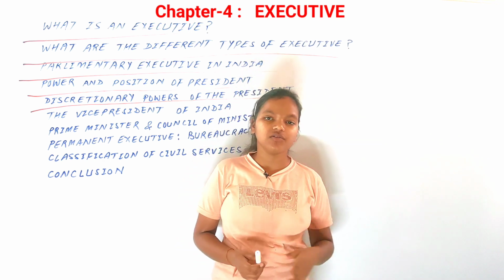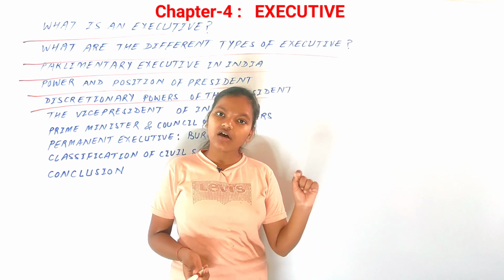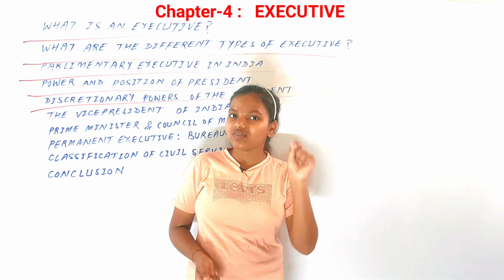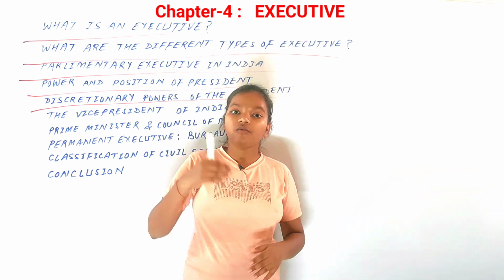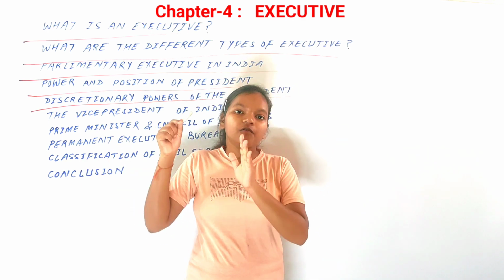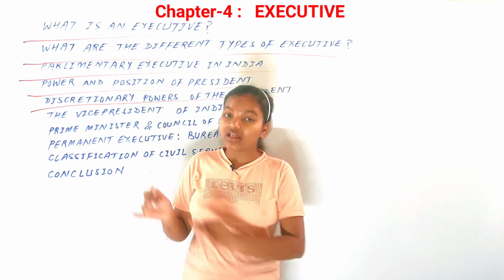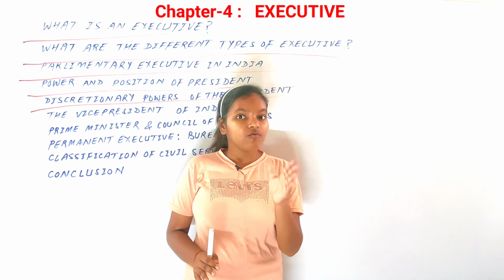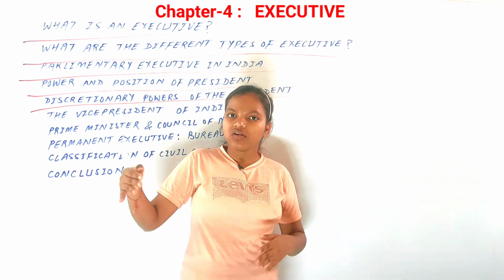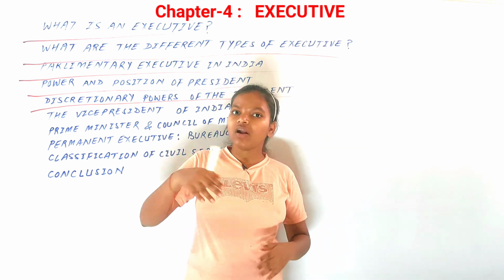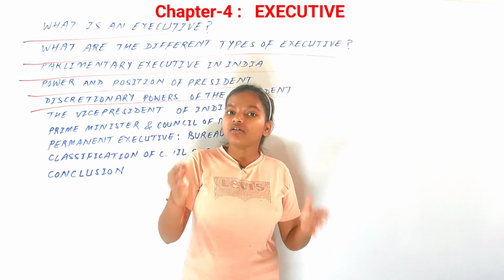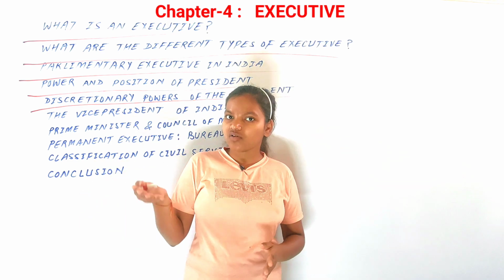What happens is that suppose there are many parties claiming that we have the majority. At that time the president would see which leader has more majority and is the most suitable candidate for becoming the Prime Minister of our country. So the president would choose a leader as the Prime Minister, seeing all his work experience, his nature, the suitability for becoming the Prime Minister, and the favorability among the members of the Lok Sabha.